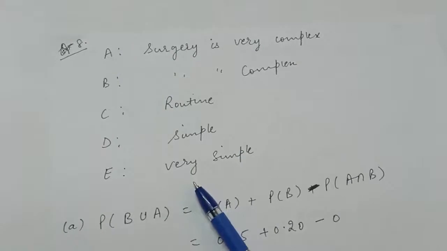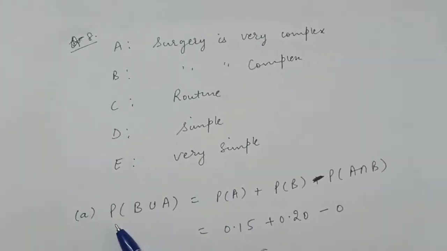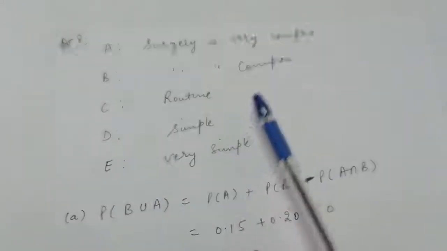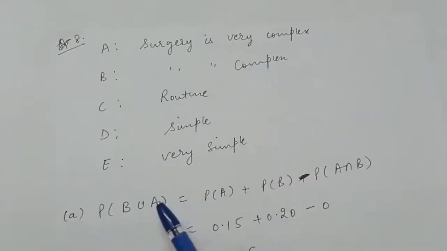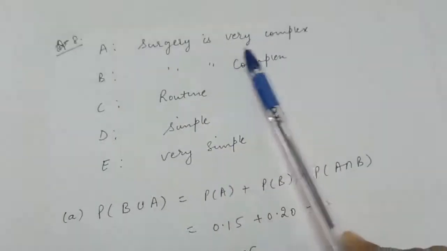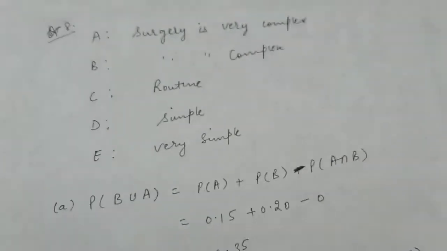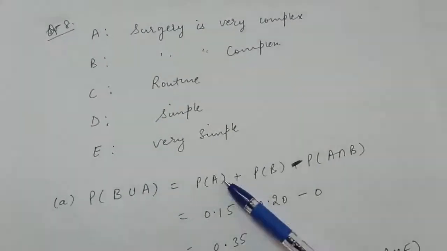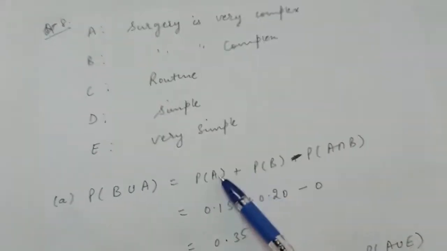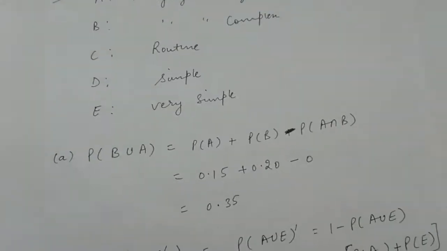First they are asking, find the probability that a particular surgery will be rated as complex or very complex. That is probability of complex, which is event B, or means union, very complex is event A, right? So probability of B union A is probability of A plus B minus probability of A intersection B. These two are given in the question as 0.15 and 0.2.